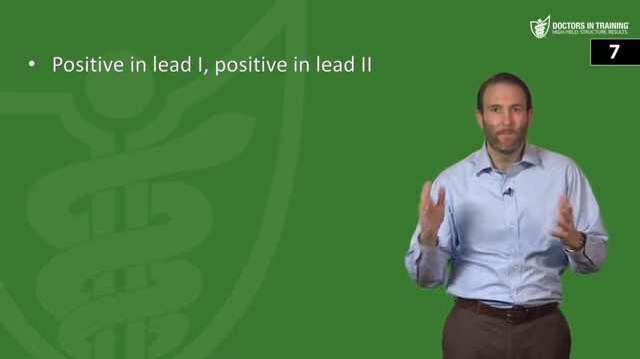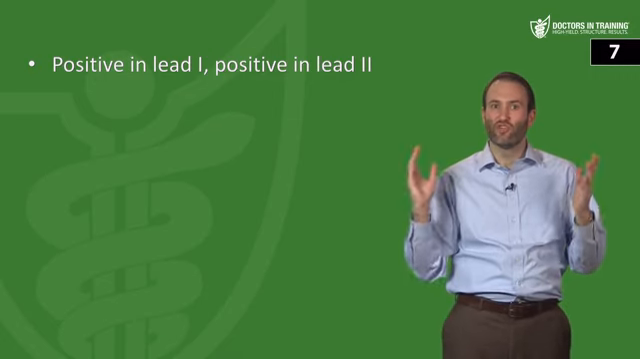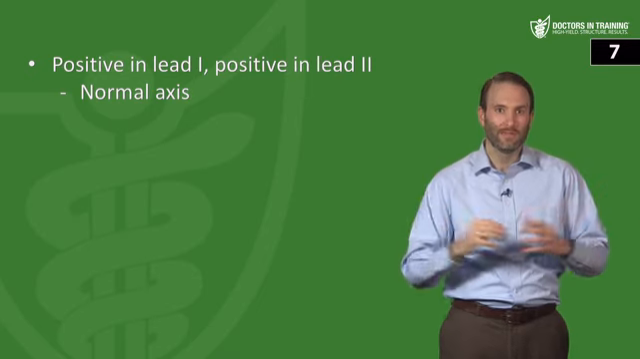Next question. What is the ECG axis given the QRS deflections in the following scenarios? So let's put on our thinking caps here. Positive in lead 1, positive in lead 2. That's easy. Remember, that was the trick. If those two are normal, normal axis.